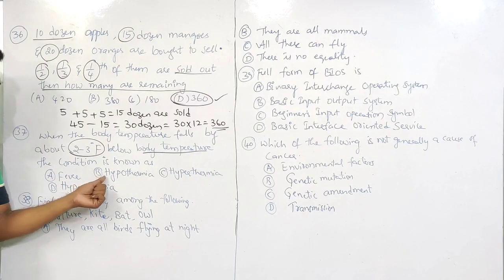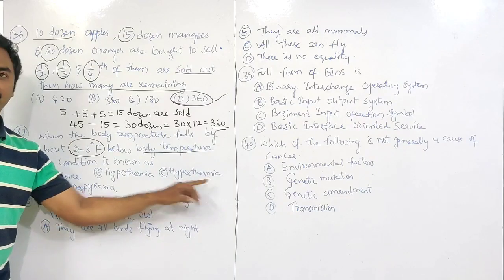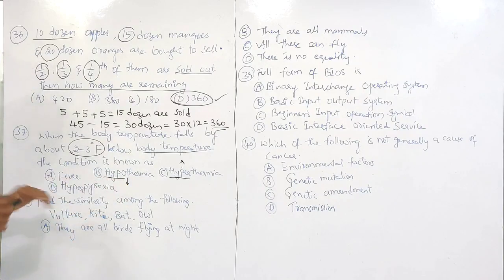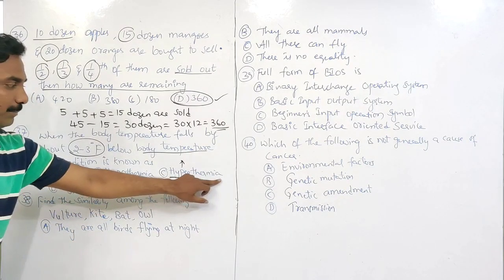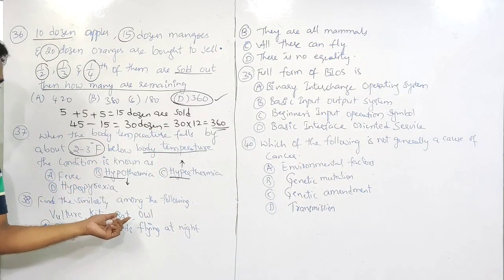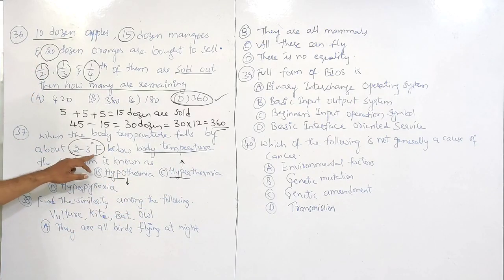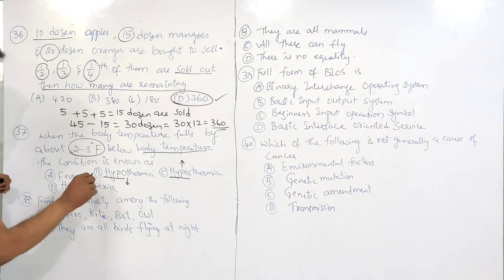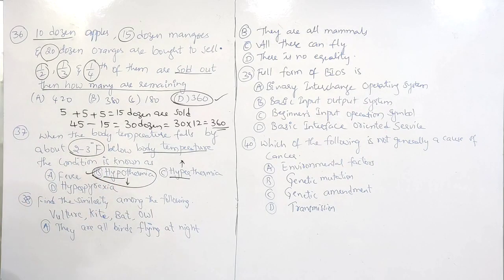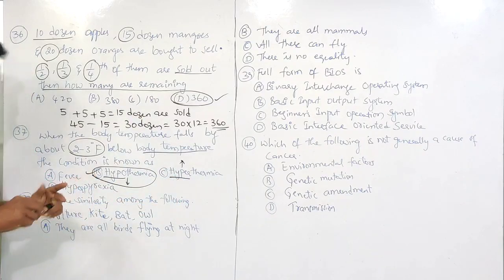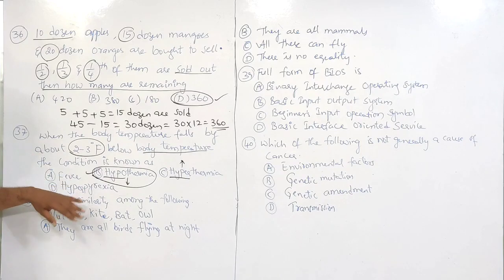Now, what is the second option? Hypothermia. Hyper means more, hypo means less, and thermia means temperature. So decrease in temperature and increase in temperature are opposite to each other. About 2 to 3 degrees below body temperature means decrease, and that decrease is called hypothermia. An increase in temperature is called hyperthermia. Whereas fever is a condition in which a bacterial infection comes in, and that is called fever.